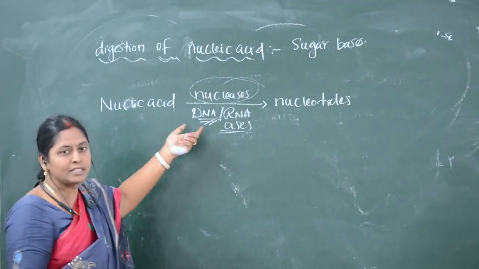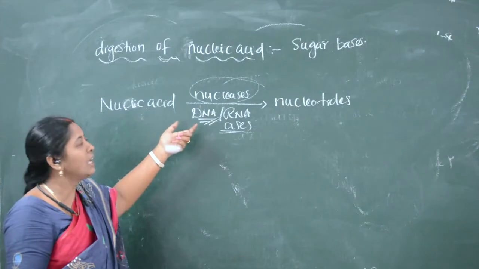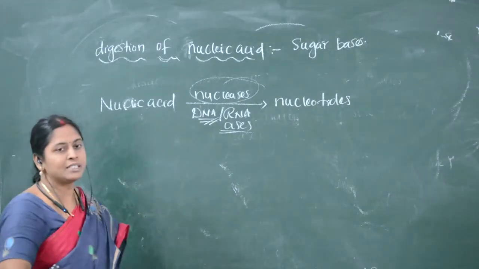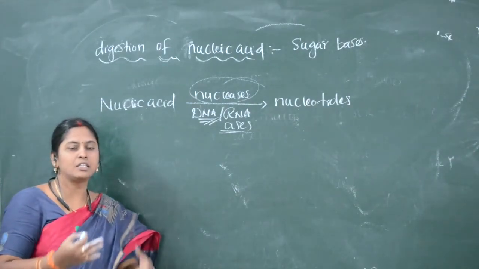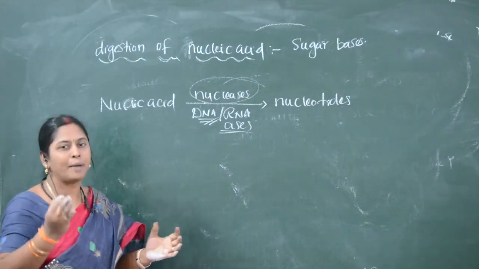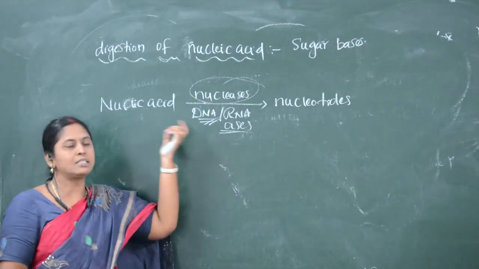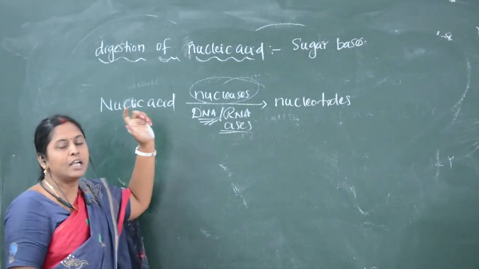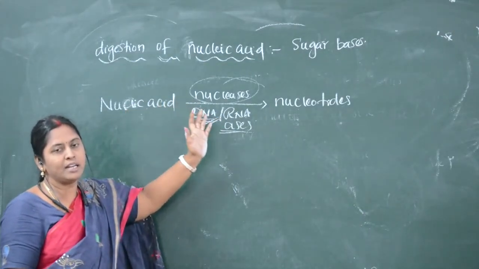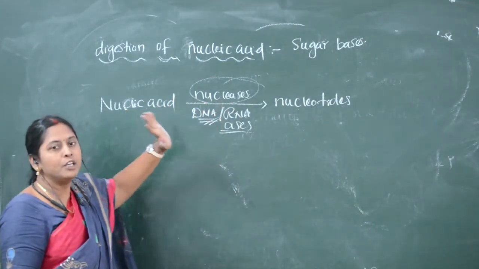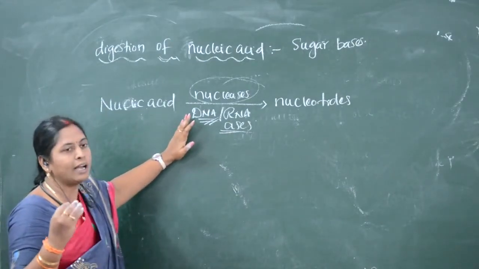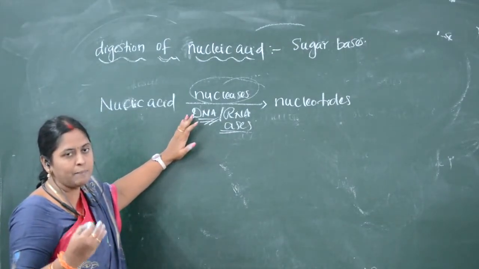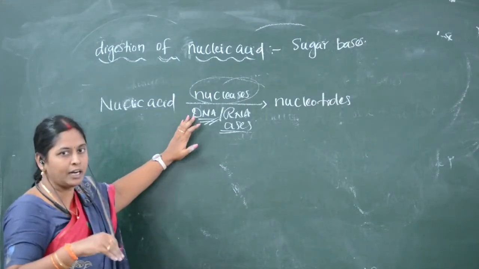So where is the enzyme which digests the nucleic acid? It is present in the pancreatic juice.